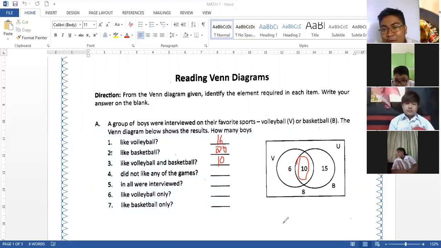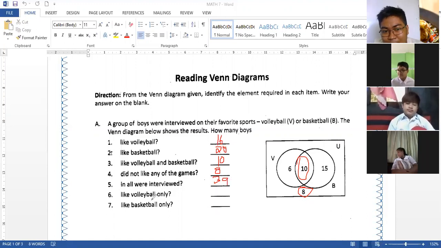The next question: how many boys did not like any of the games? So, yung wala sa loob ng circles natin, we have 8. And ilan lahat silang na-interview? We have 6 plus 10, 16. 16 plus 15, that's 31. 31 plus 8 is 39.